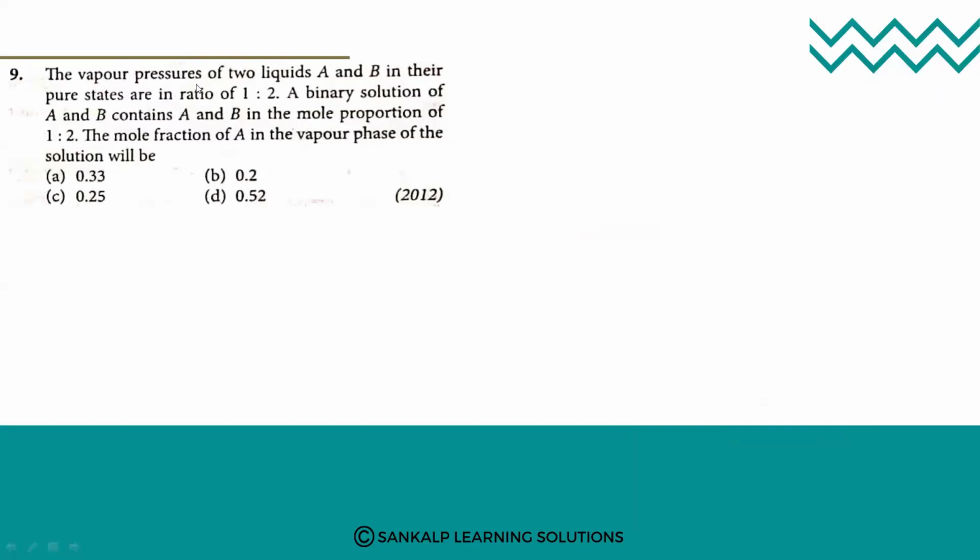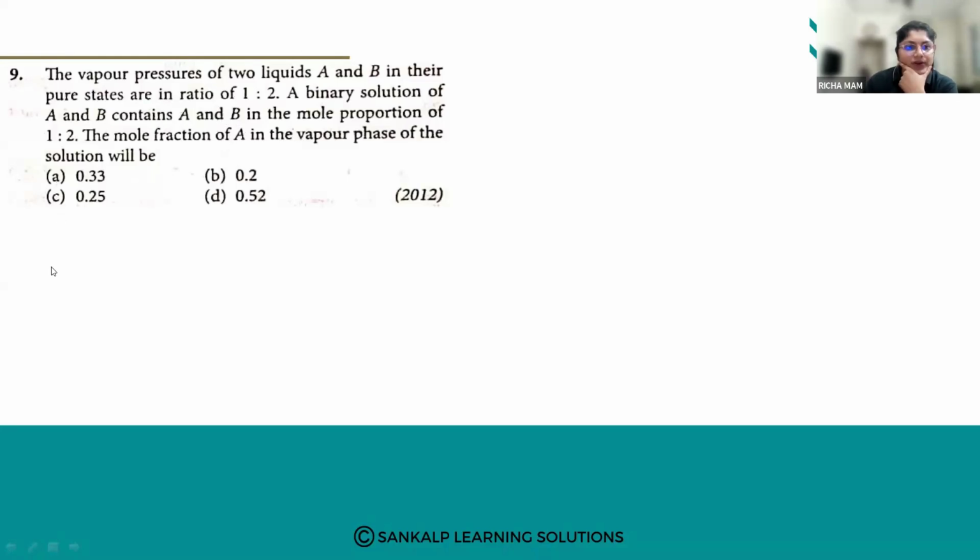The vapor pressure of two liquids A and B in their pure state are given. A binary solution of A and B contains A and B in the mole proportions of 1:2. The mole fraction of A in the vapor pressure of the solution will be.